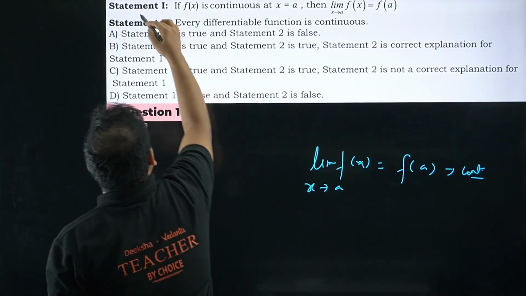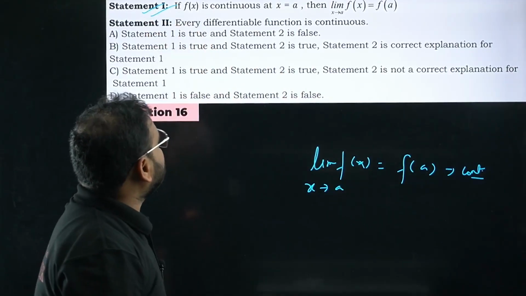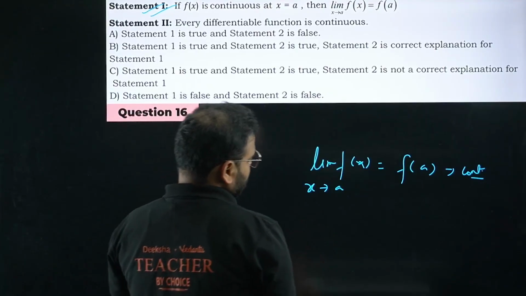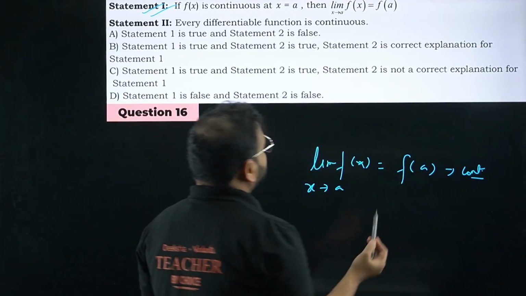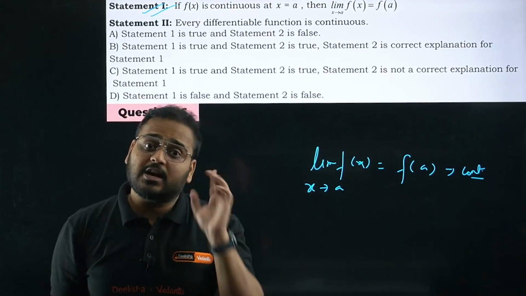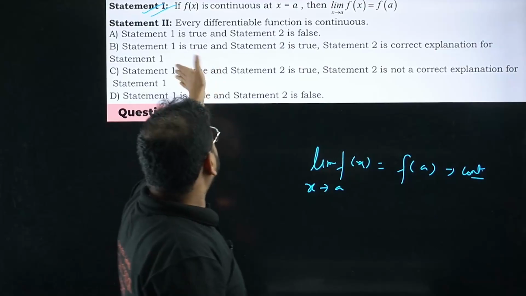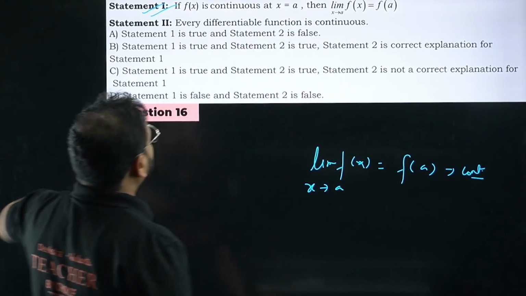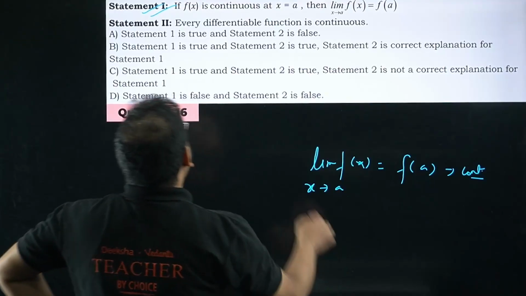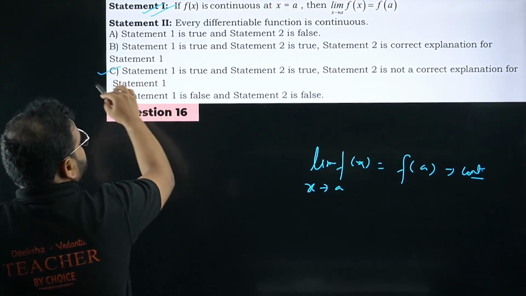So we call it true. Every differentiable function is continuous. Correct, sir. If you can differentiate the function, of course it has to be continuous, no? As we said, for a function to be differentiable, it has to be continuous first. So they are saying that every differentiable function is continuous. Correct, no? So both are true. Option number C is correct, sir.